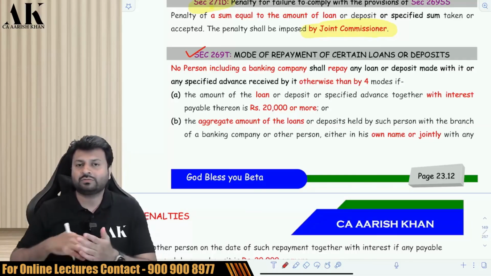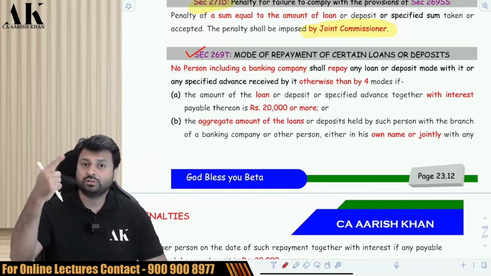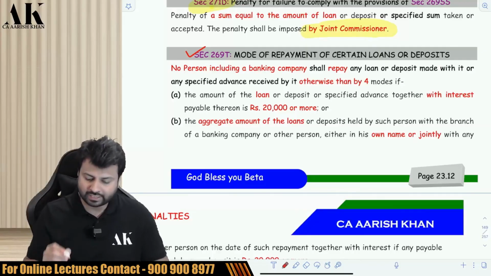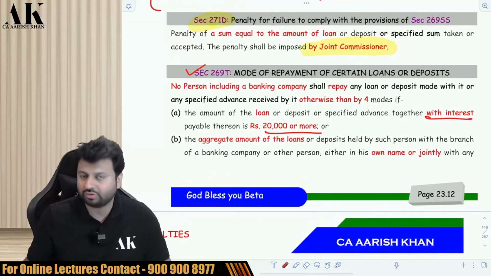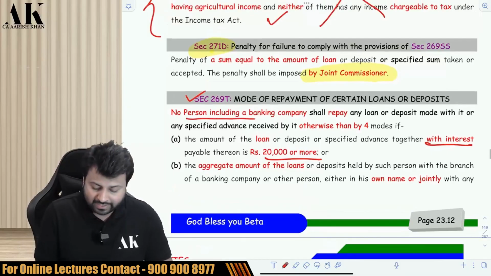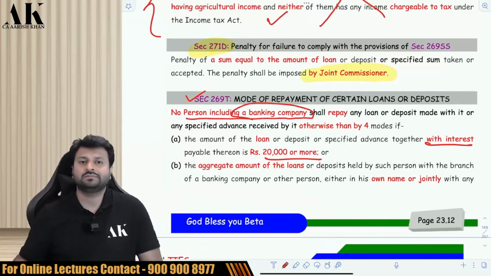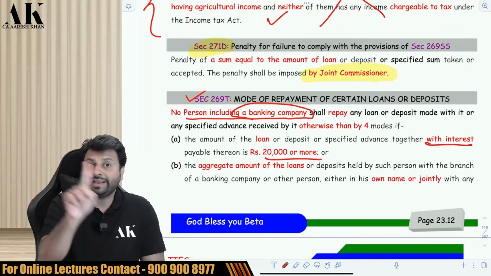269T will be attracted because while repaying, you have to check what? You have to check both the amounts, that is principal along with the interest. Check it please. Principal along with the interest should not be 20,000 or more. And here, while repaying, even a bank cannot repay you the money in cash. You can give the money to bank in cash, but bank cannot repay you the money in cash.